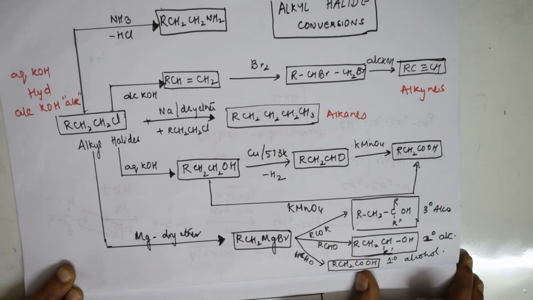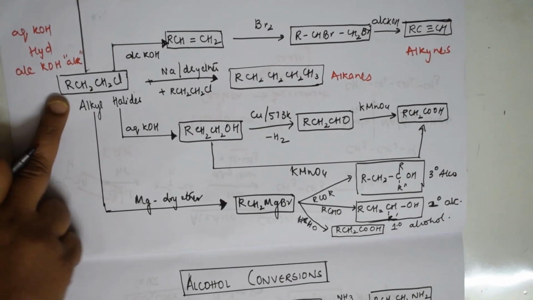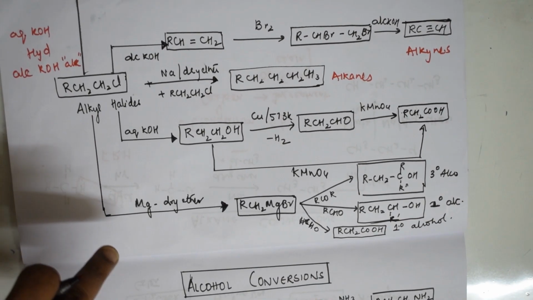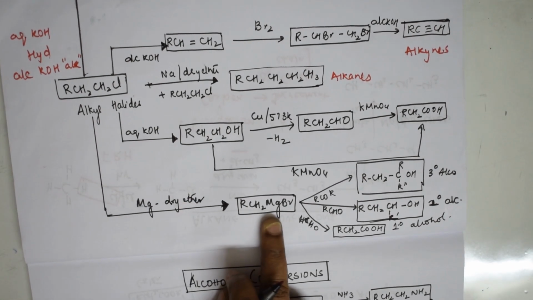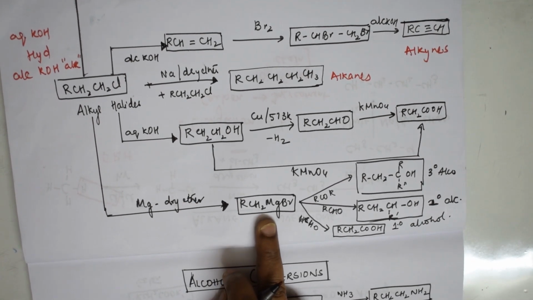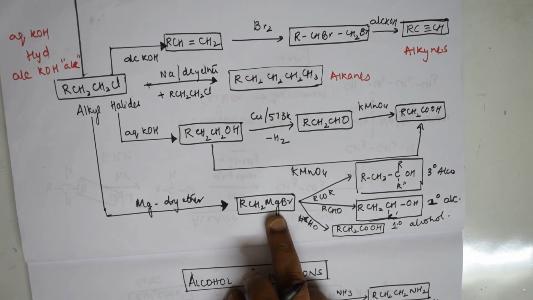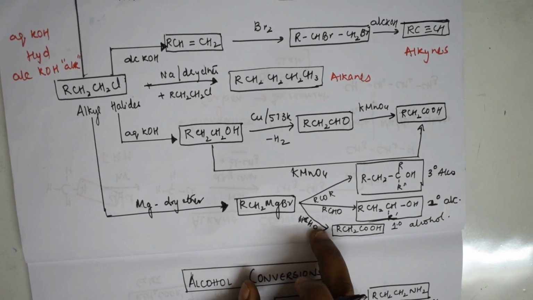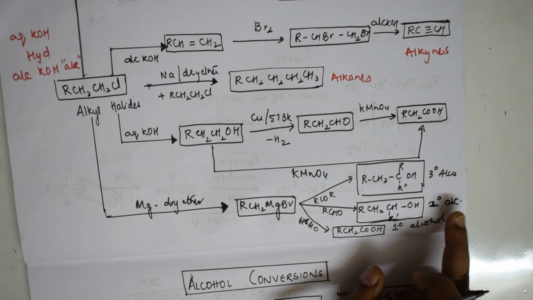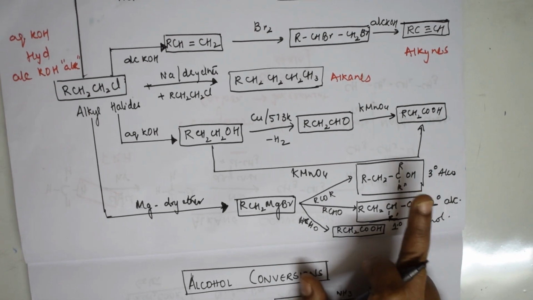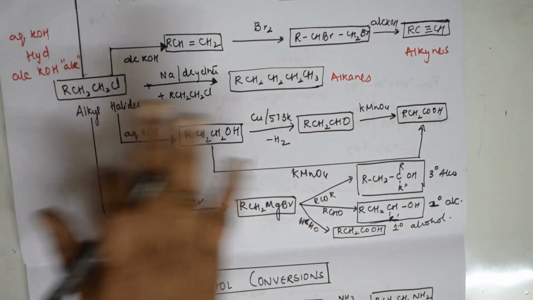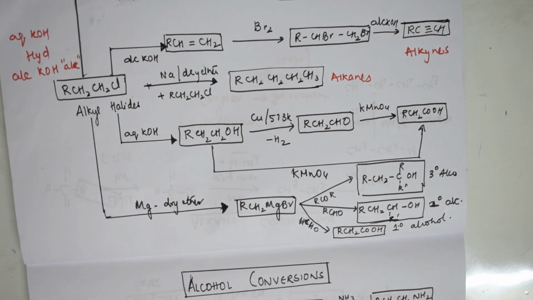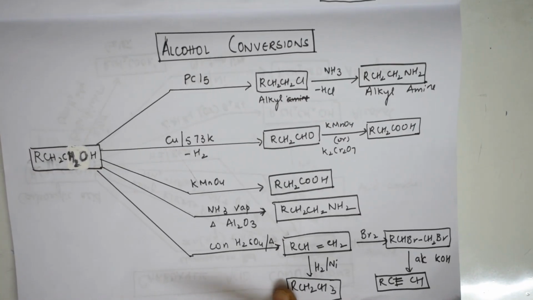Next, further, what did I do? I have taken this alkyl halide and used Grignard's reagent. That is your addition product, isn't it? So with Grignard's reagent, finally I got an adduct. Further, after getting Grignard's reagent, I applied three different reagents where you got primary alcohol, secondary alcohol and tertiary alcohol. So simple, isn't it? The whole alkyl halide conversions are here. Done. Let us go to alcohol conversions now.